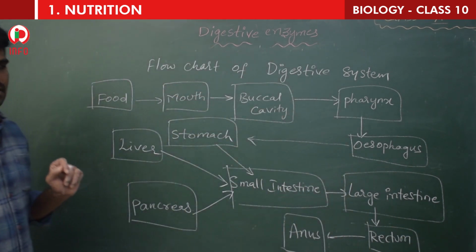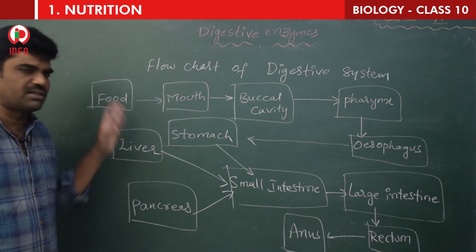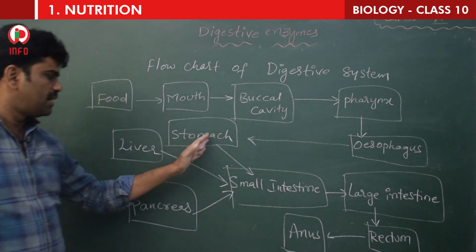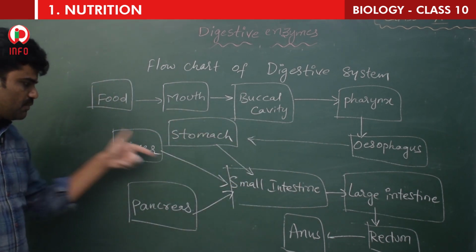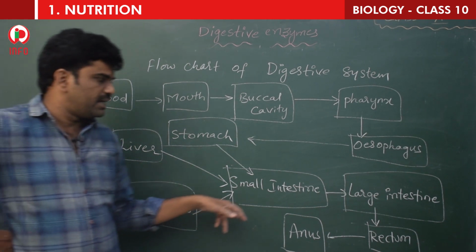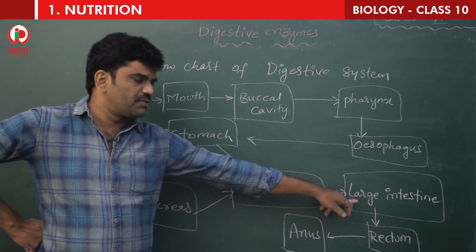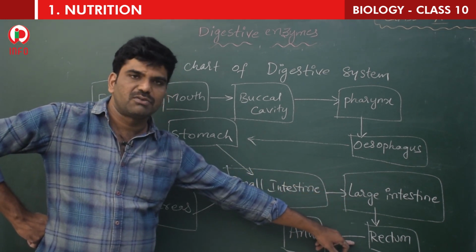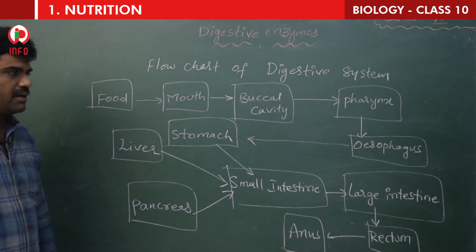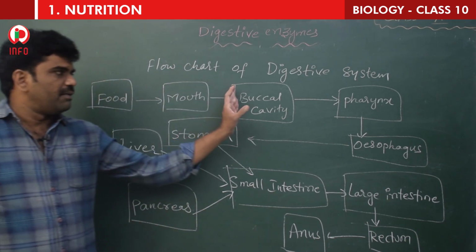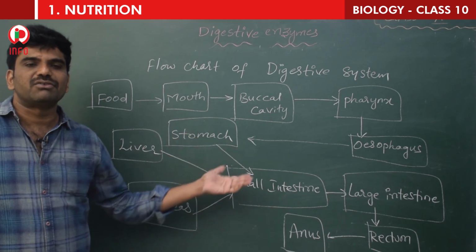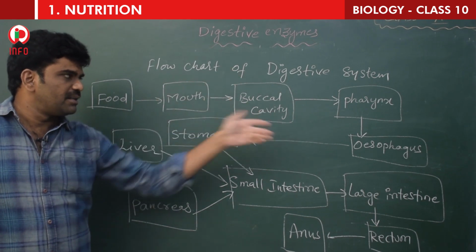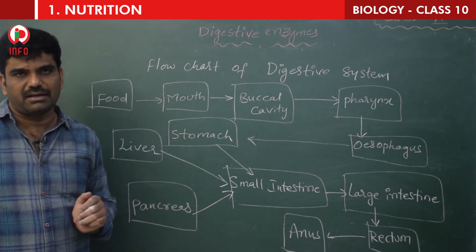See children, this is the flow chart of the digestive system. Food, mouth, buccal cavity, pharynx, esophagus, stomach, small intestine. To the small intestine, liver and pancreas are also connected, and from the small intestine the waste food goes to the large intestine, where reabsorption of water takes place, and the waste material comes out through the rectum and anus. In the exam, they will skip the boxes in the middle and ask you to write them, so you have to remember this in a sequential manner.